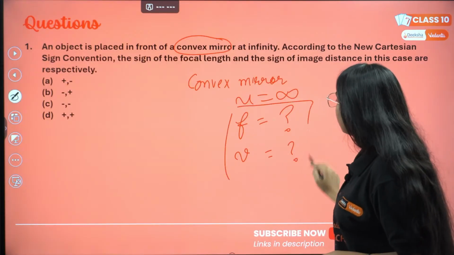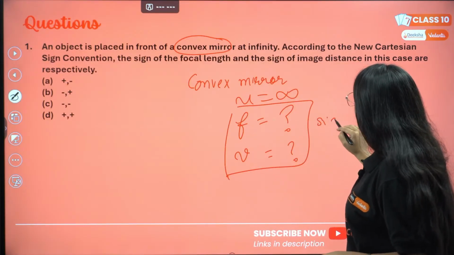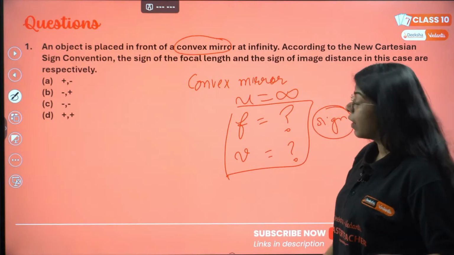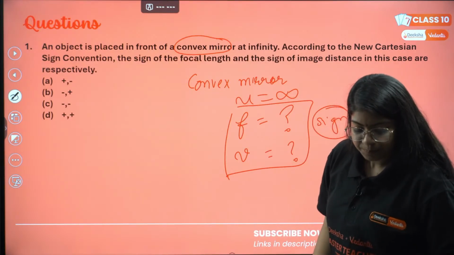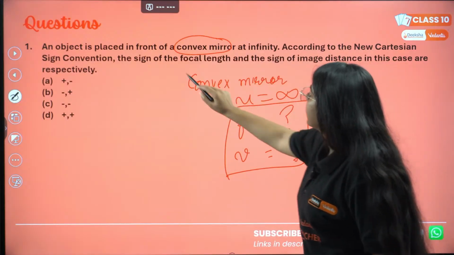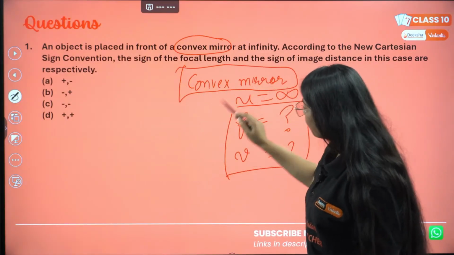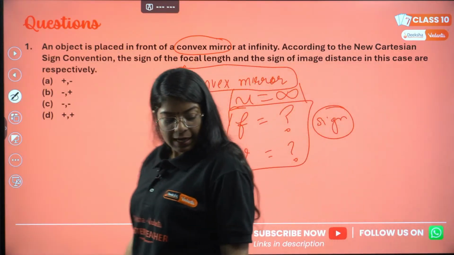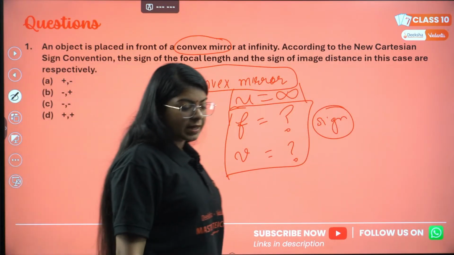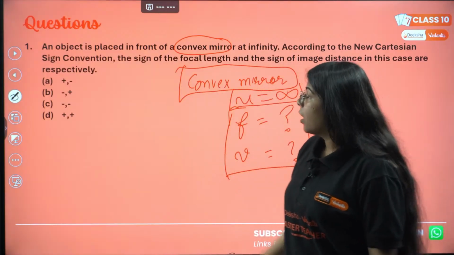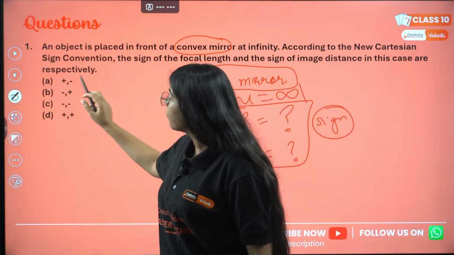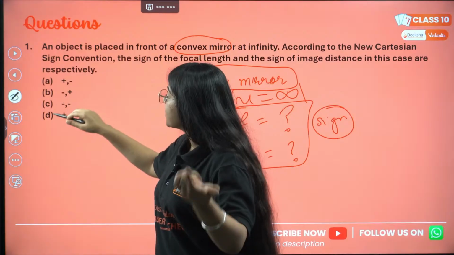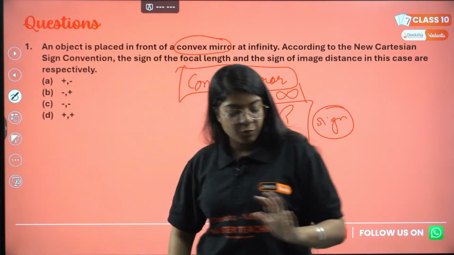We need to tell the sign of focal length and the sign of image distance when we are using a convex mirror and the object is at infinity. Can you let me know the answer? There are 4 options. They are saying focal length will be positive, but V is negative. F is negative, V is positive. Both are negative, both are positive.